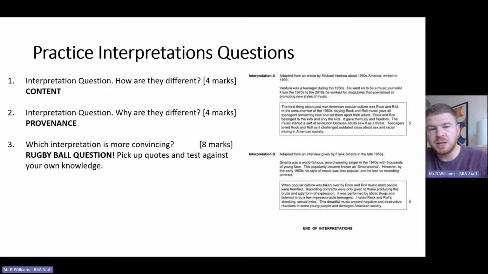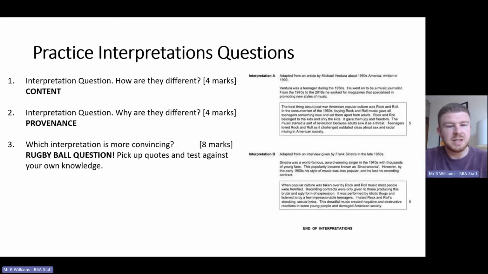Whereas interpretation B is saying that actually rock and roll was very different, they agree on that, but it was a negative thing in that it was ugly, it was brutal. It meant that that was the only type of music that got through in 1950s America. Okay, so there's your first one, nice and simple.